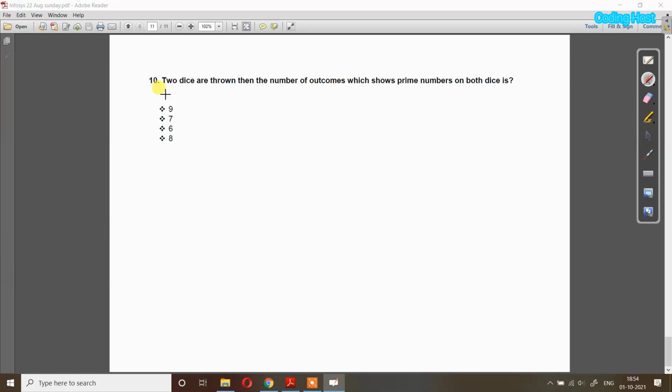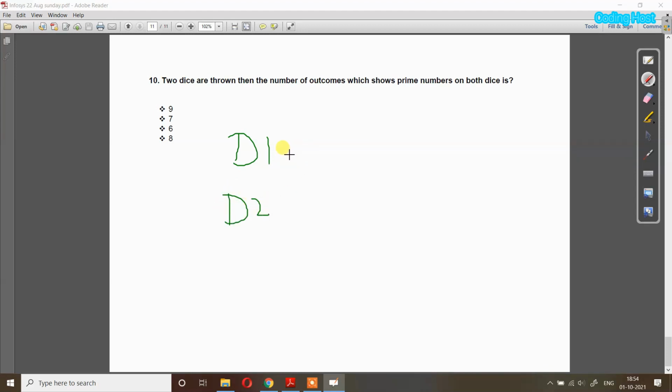Now we have question number 10. Two dice are thrown, then the number of outcomes which show a prime number on both dice is, so they are telling us that we have two dice, and when we throw them, we have to find the total number of outcomes when we get a prime number on both dice. So suppose here we have dice 1 and here we have dice 2.